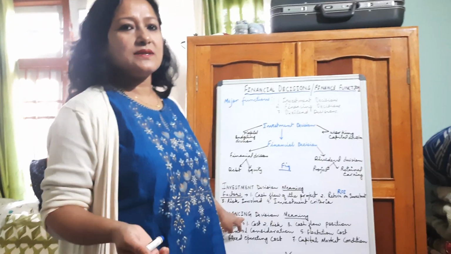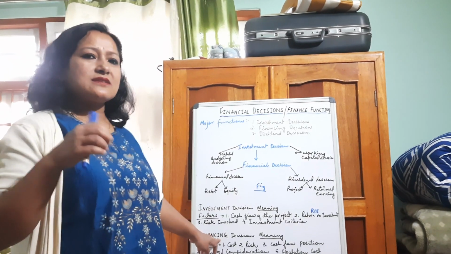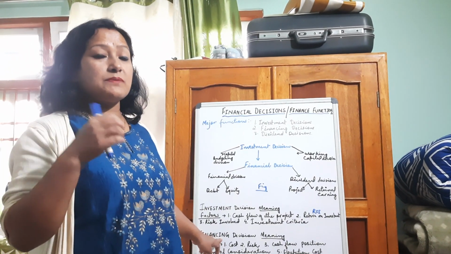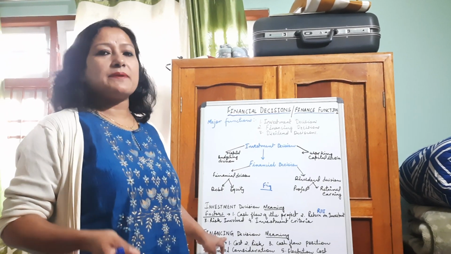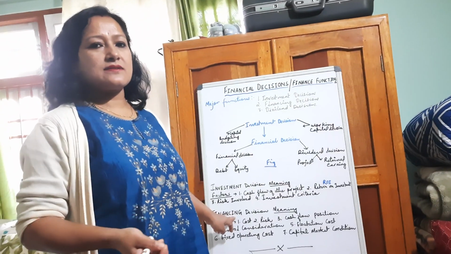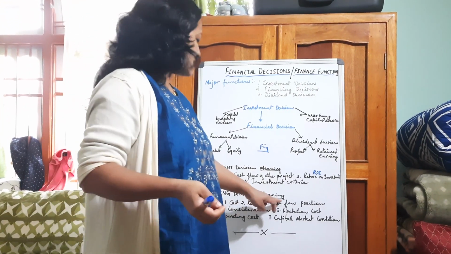So they want to keep some amount for their reserve also. So it's the decision of the finance manager. He should be an intellectual, wise person, because whether the business succeeds or not all depends upon him. Okay, so the financing decision is like that, that's the meaning.